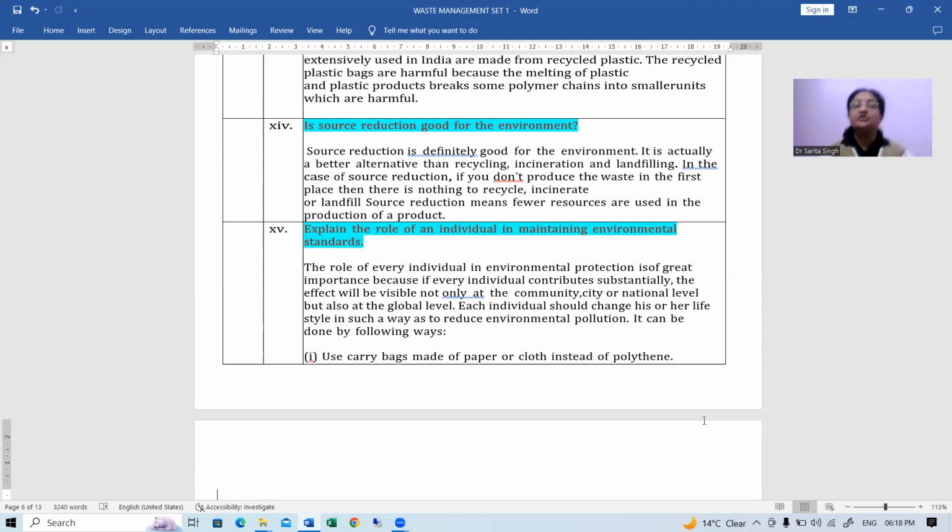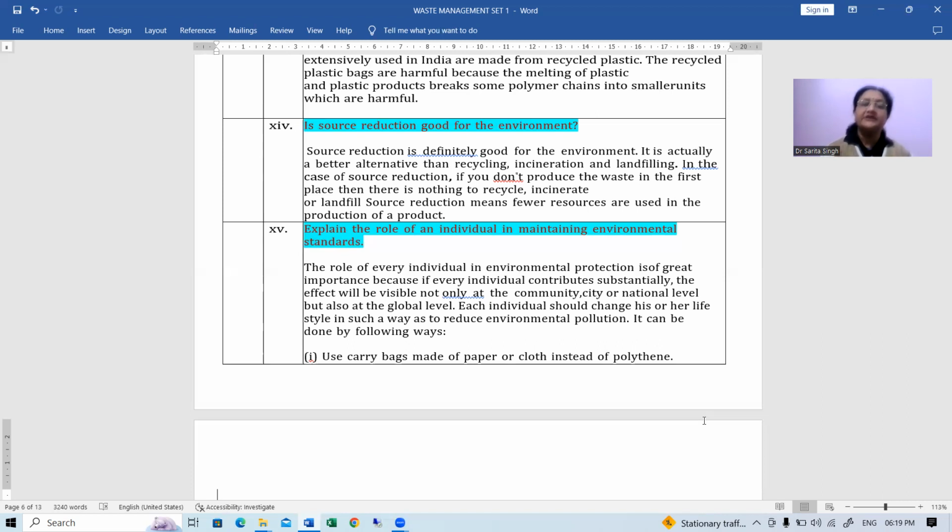The role of every individual in environmental protection is of great importance, because if every individual contributes substantially, the effect will be visible not only at the community or city or national level, but also at the global level as a whole. And each individual should change his or her lifestyle in such a way as to reduce the environmental pollution. And a small initiative can actually prove to be a big change, right? It can be done in the following ways.